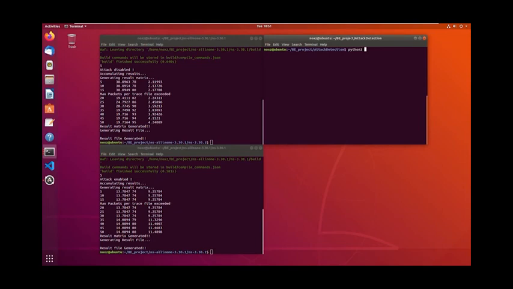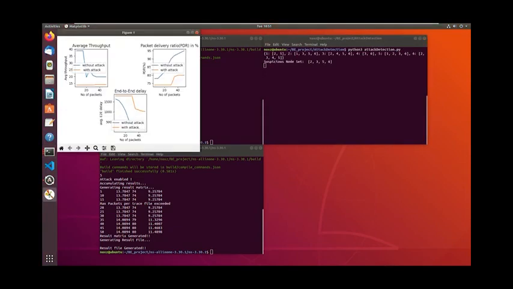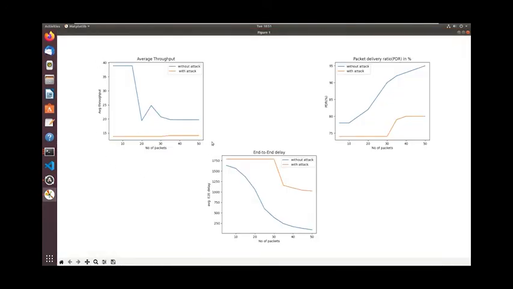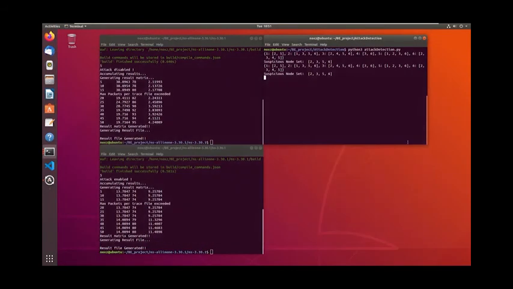Let's continue with the demo where we left off. Our phase 1 suggested a possibility of a presence of wormhole in the current network. This is visible from the graphs shown on the screen. The three performance metrics showed exactly the same behavior as it happens after a wormhole attack. The average throughput and the packet delivery ratio decreased from the normal range, and the average end-to-end delay increased many folds.